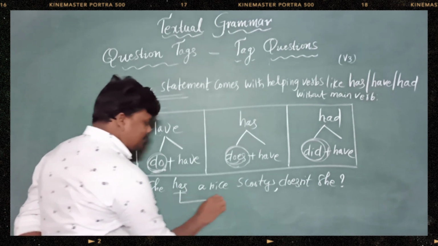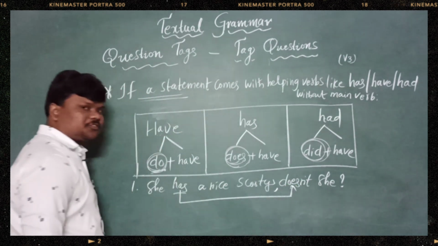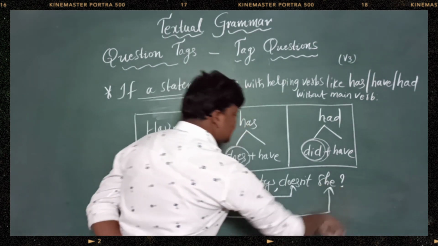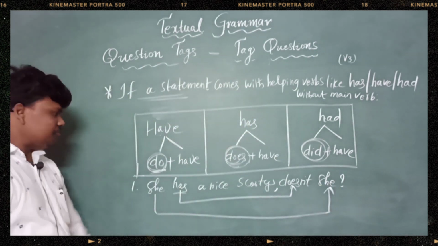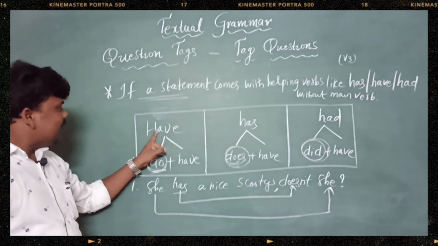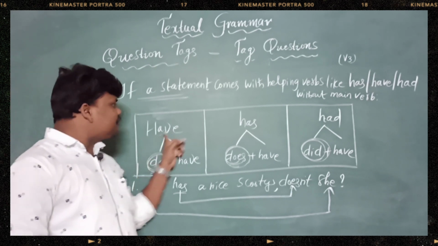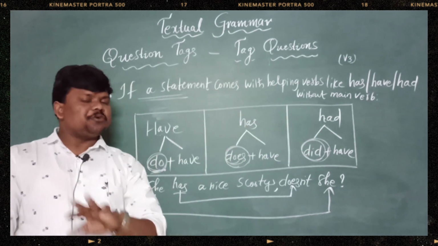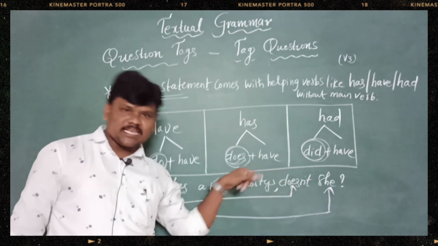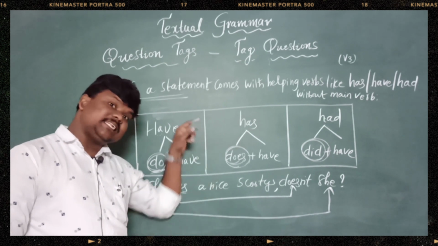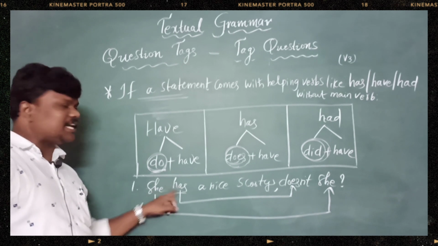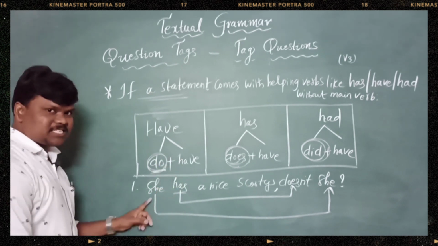See, if has came without the help of any main verb, we need to take the help of does. Hope you are clear, which is a very important topic. If a statement came with has, have, had lonely without the help of a main verb, just take the help of do, does, did. Many think they are helping verbs, not main verbs. So we don't want to write hasn't she, haven't she, hadn't she. Okay? Right. So this is the first example.